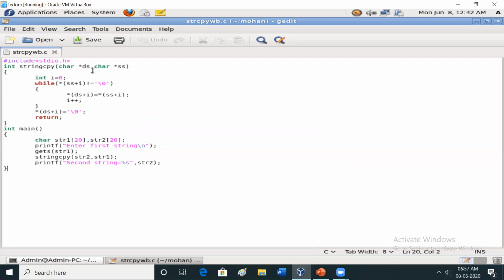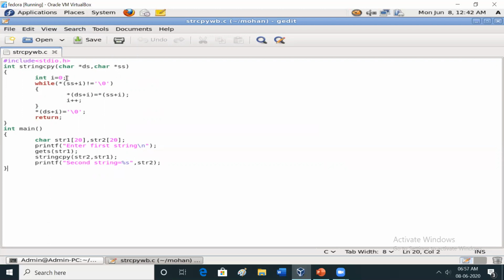What about ds? There is no value with respect to str2, only this pointer it is having. The value is with respect to string 1. It will take the string value here. Same thing as you learned previously, how you find the length of the string.